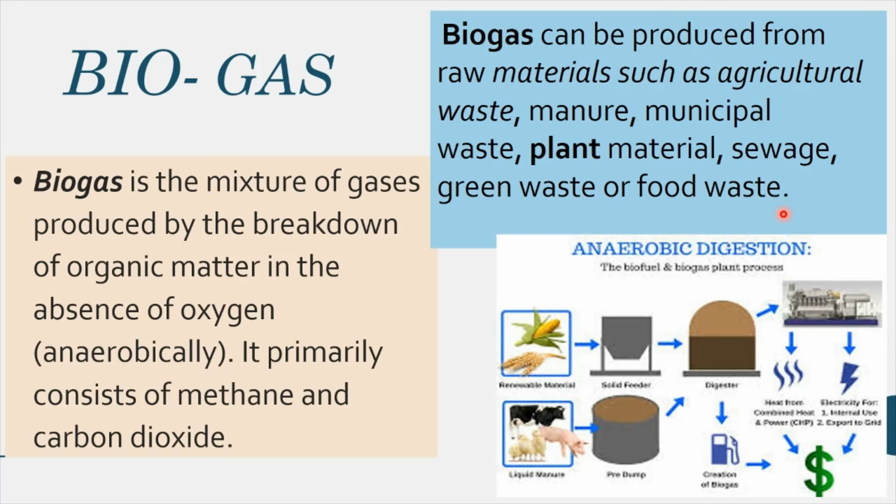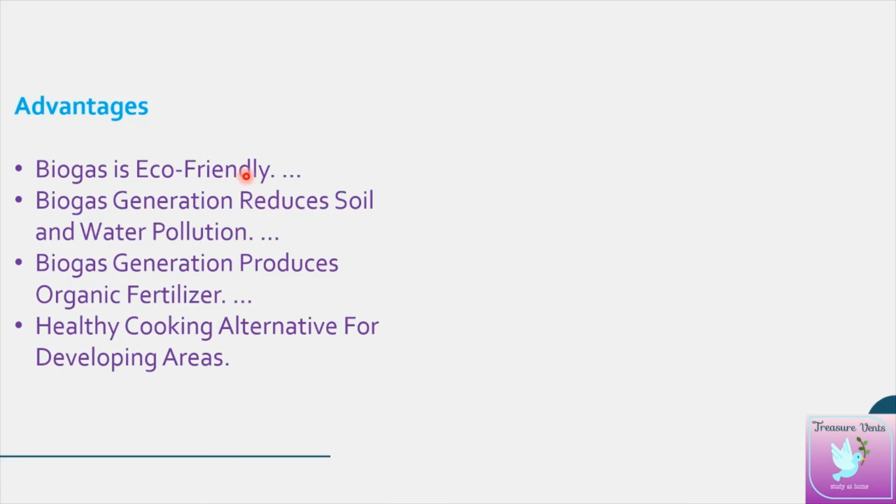So, can you see what the advantages of using biogas are? Obviously, biogas is eco-friendly, and biogas generation reduces soil and water pollution. How does it reduce? I told you, a lot of waste we are utilizing to make the biogas. So obviously we don't want to keep these materials outside, as they may create soil pollution. So it reduces soil pollution as well as water pollution. Even sewage waste is used for making biogas, so it may not pollute any water.